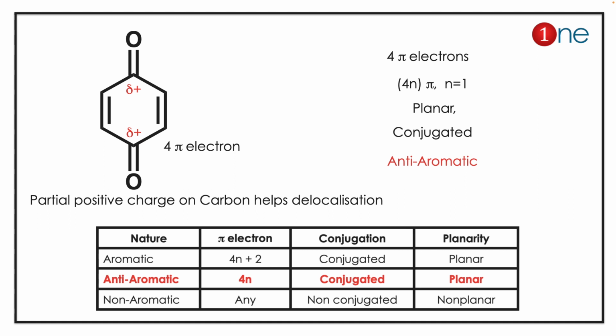So delocalization is possible, and it has 2 pi bonds, so totally 4 pi electrons. The compound has 4 pi electrons, which means according to Huckel rule it's a 4n pi system with 4n pi electrons, and definitely it's planar and conjugated, so it's aromatic. According to the Huckel rule, the given compound is anti-aromatic.